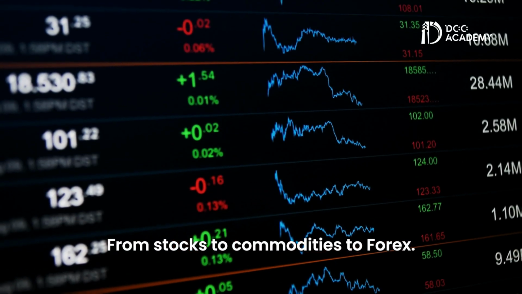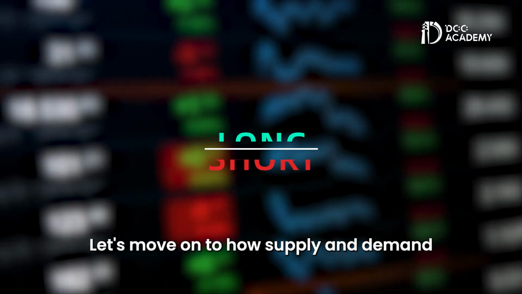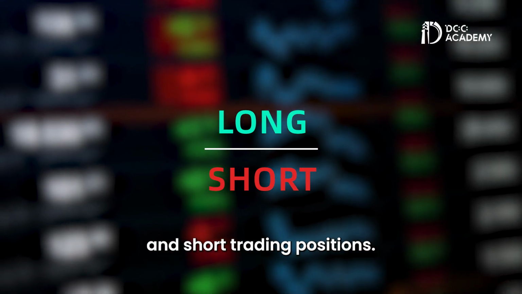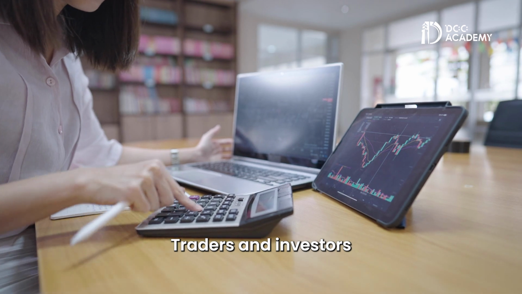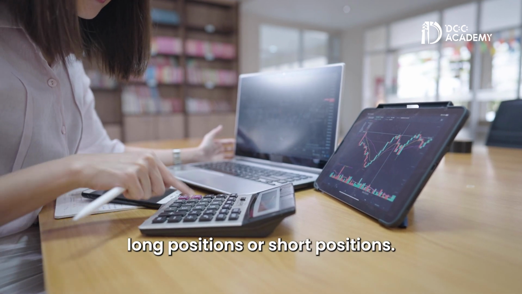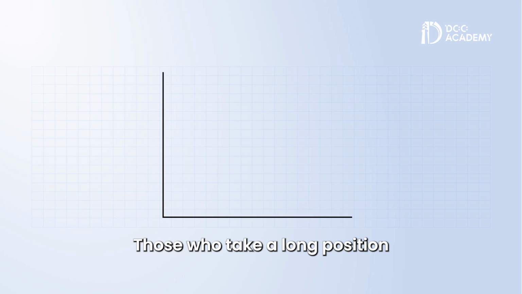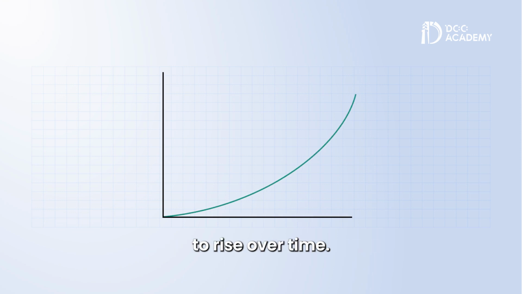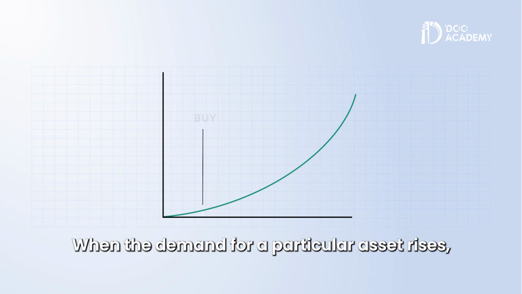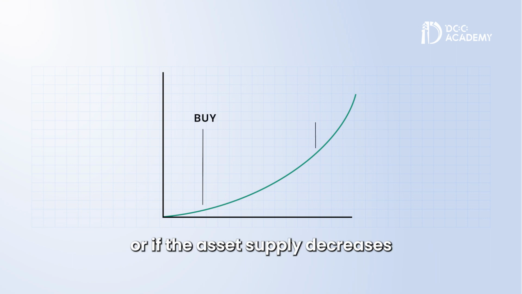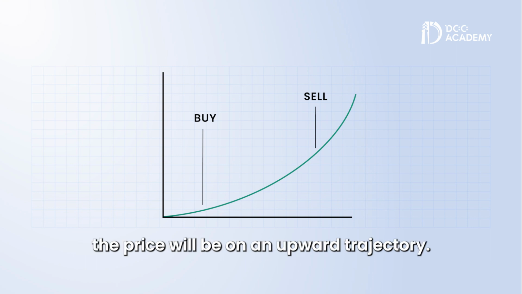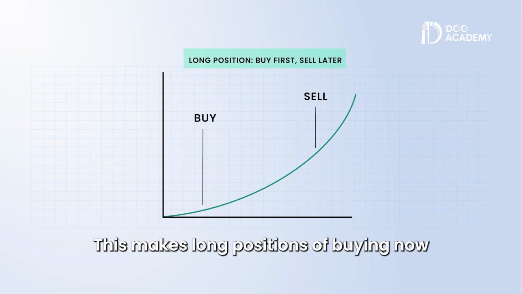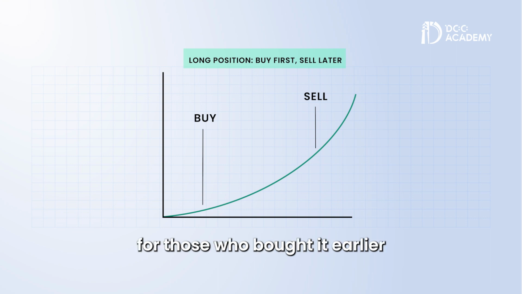From stocks to commodities to Forex, let's move on to how supply and demand can also affect long and short trading positions. Traders and investors are often referred to holding long positions or short positions. Those who take a long position are betting on an asset's price to rise over time. When the demand for a particular asset rises, or if the asset supply decreases while demand remains constant or increases, the price will be on an upward trajectory. This makes long positions of buying now and selling later profitable for those who bought it earlier, as they can sell the asset later at a higher value.